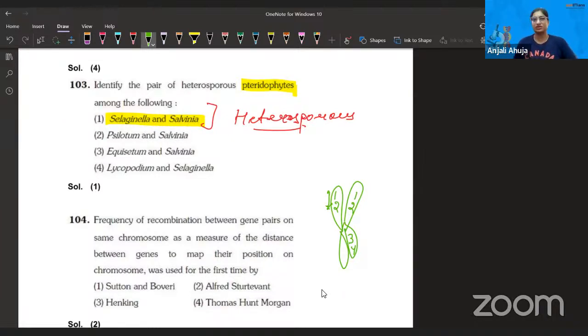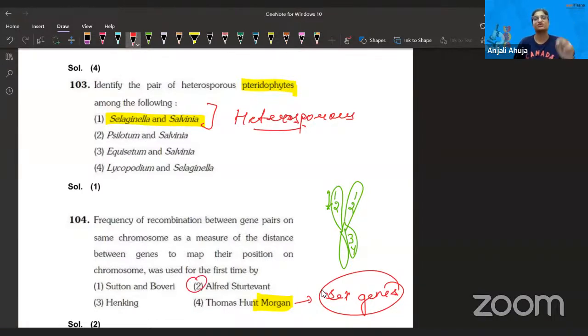Whenever we hear about this topic, we always come up with the name of Morgan. But that is not the answer, because Morgan was working on recombination in Drosophila, and that too on the sex genes. He was studying recombination on sex chromosomes in Drosophila melanogaster. So Morgan was not the answer, because many people think about it. I'm pretty sure some of the students clicked on this, but that's not the answer.